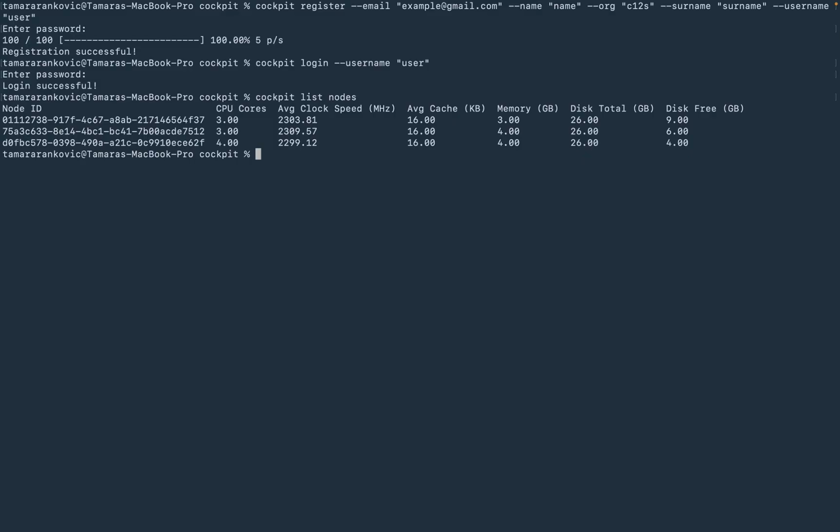So in the architecture for the system, on the right-hand side, we saw a few machines. So machines, when they come into the system, will register. These machines are not manually registered. For this demo, we have 3 virtual machines, of which we will create a swarm, and we have one that serves as a control plane. So we can list nodes that are already registered in the system, and using this command, we can see their average load, memory, disk, and other features of the machines.